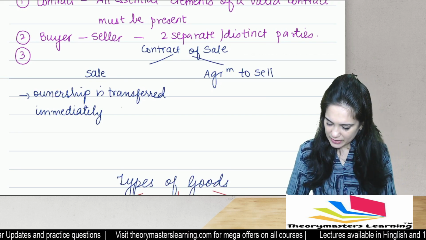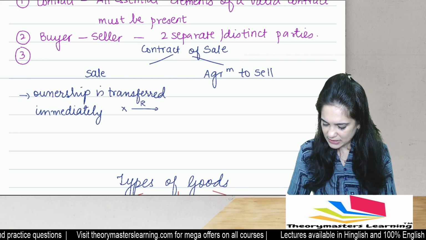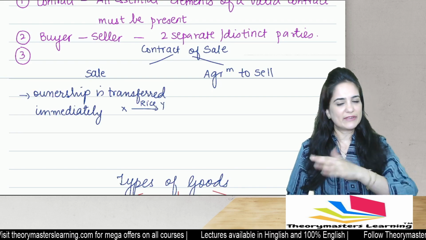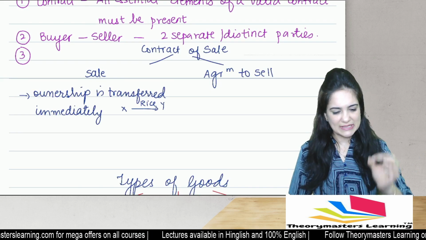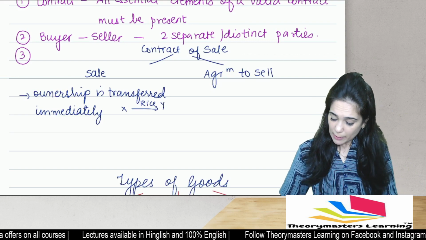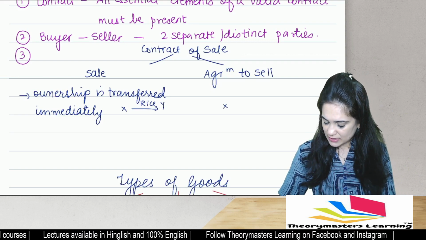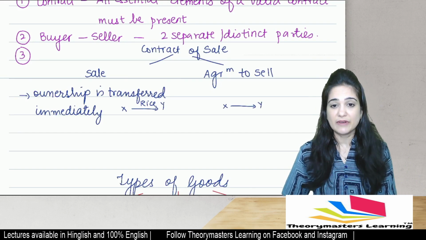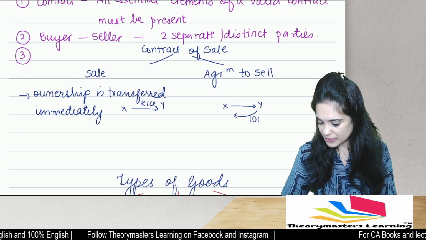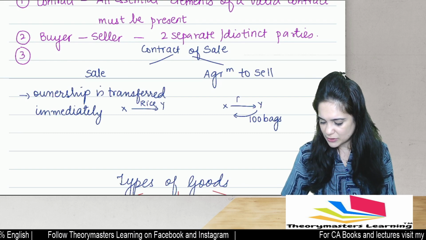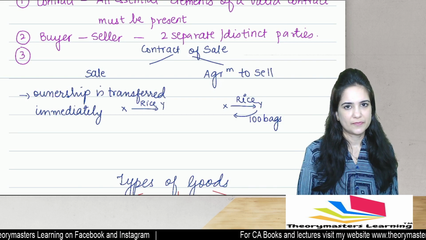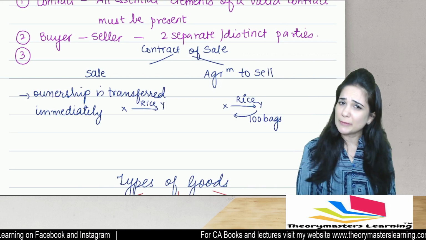Let's say, for example, that X sold a bag of rice to Y. Y paid the money, he took the rice, everything is over. As soon as the sale is done, Y becomes the owner immediately. So this is sale. But what if X shows rice to Y and Y tells him, do you have 100 bags of this rice? He says, I don't have 100 bags today. But if you come tomorrow, I will arrange for it. Has Y become the owner immediately?